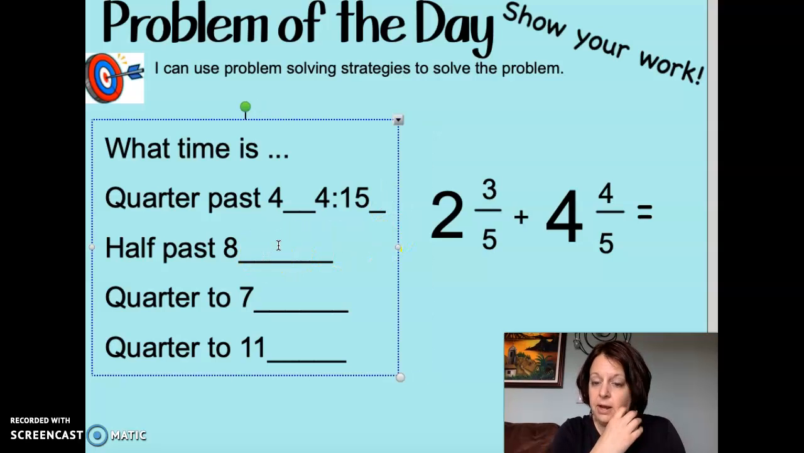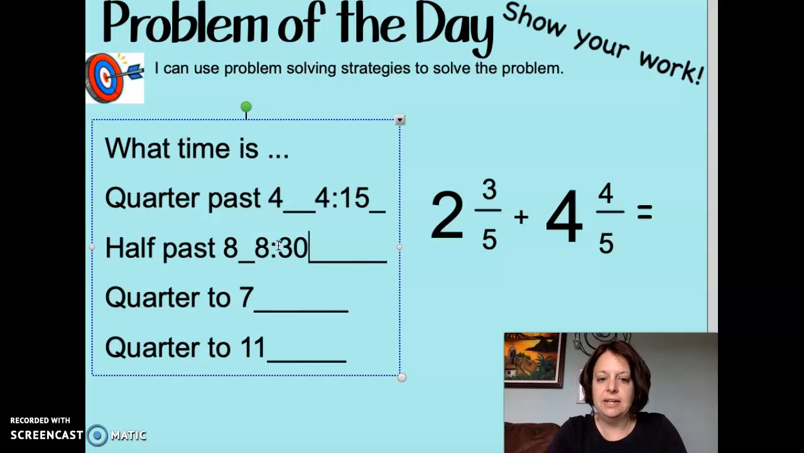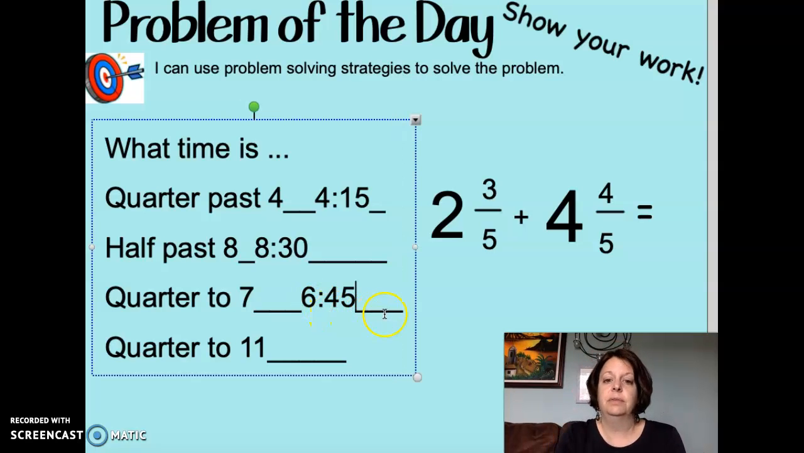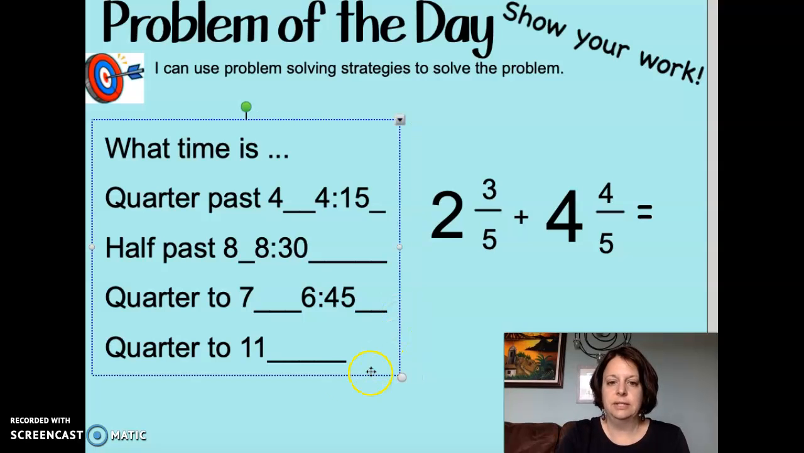8:30, we know that half of 60 minutes is 30 minutes, so 8:30 is 8:30. 7:15, that means it's not quite 7 o'clock and it's the last quarter. So that's 6:45.